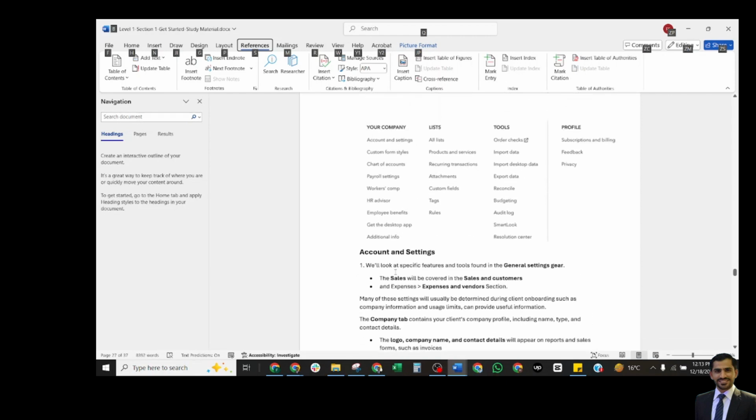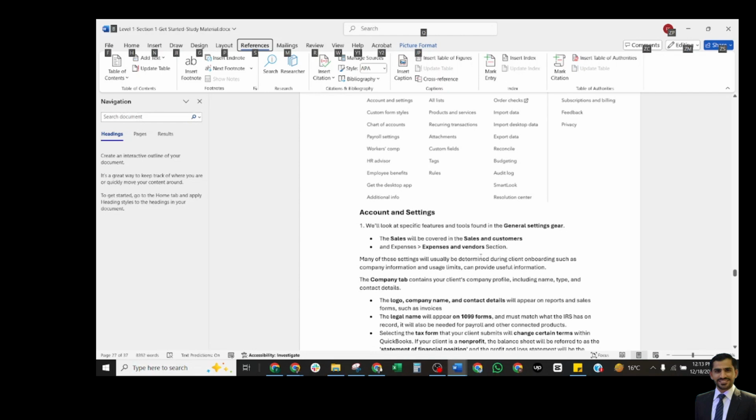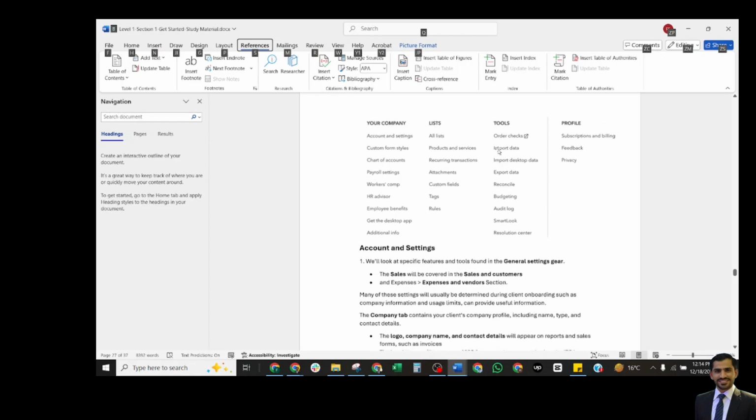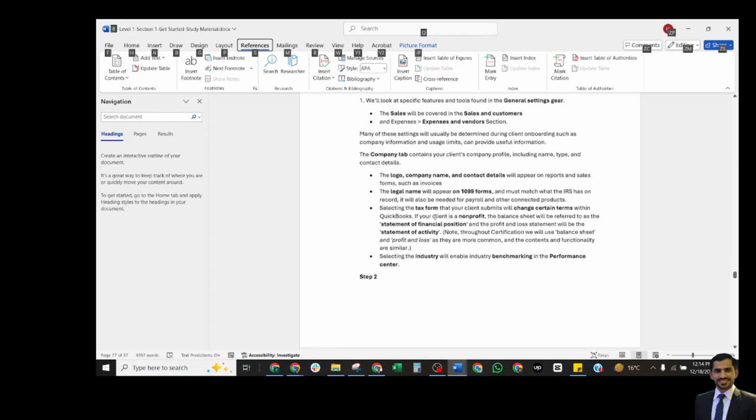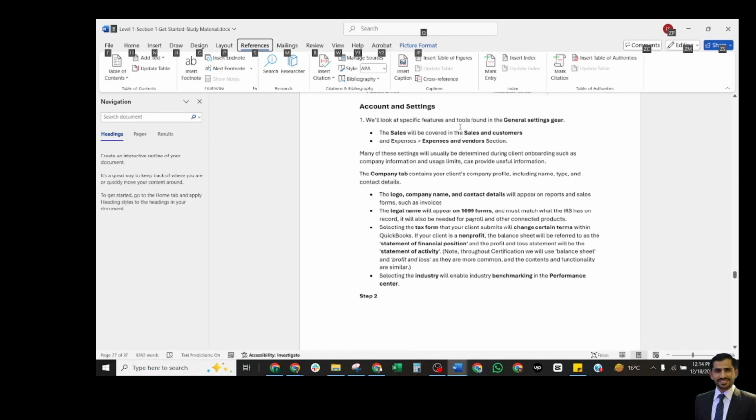Accounts and settings: we shall look at specific features and the tools found in the general settings gear. We need to explore these one by one from our exam point of view, but here in the picture you can see the specific features and tools found in the general settings: sales, for sales and customers, and if you want to access expenses, then we go to the expenses and vendors section.